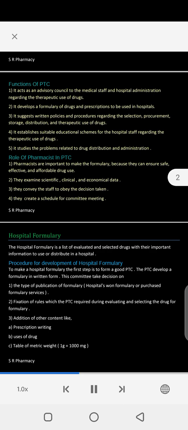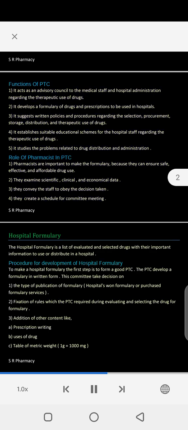Role of pharmacist in PTC. 1. Pharmacists are important in making the formulary, because they can ensure safe, effective, and affordable drug use. 2. They examine scientific, clinical, and economic data. 3. They convey to the staff to obey the decisions taken. 4. They create a schedule for committee meetings.